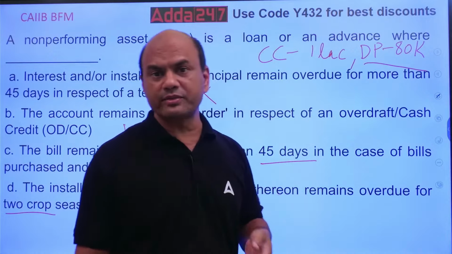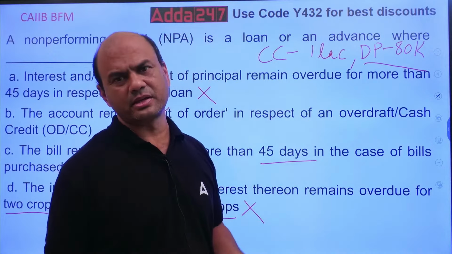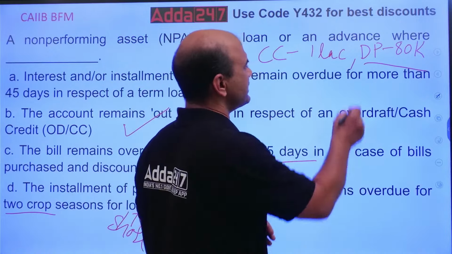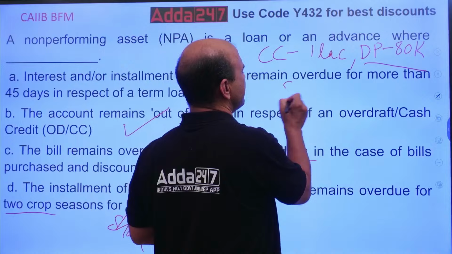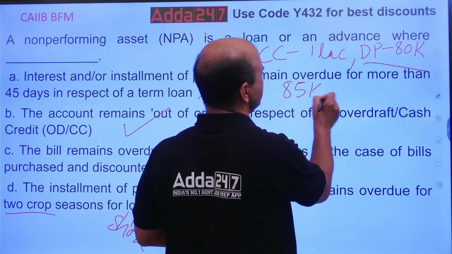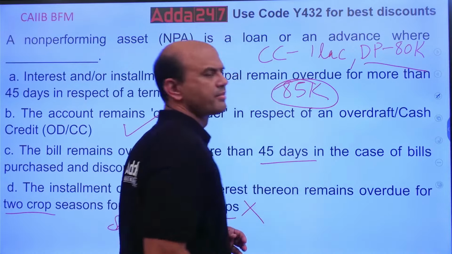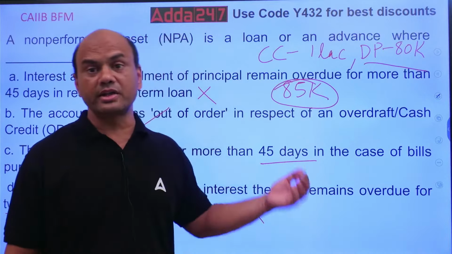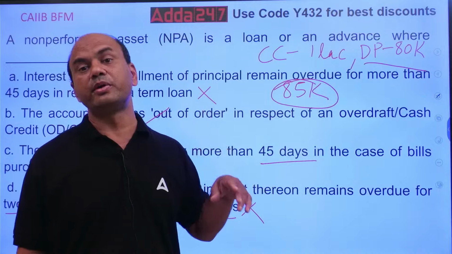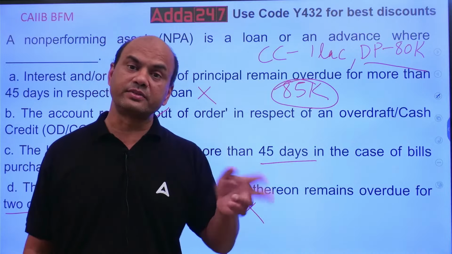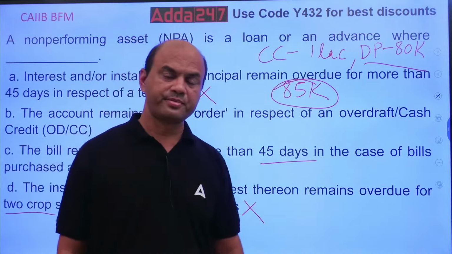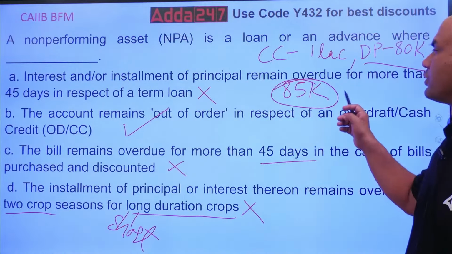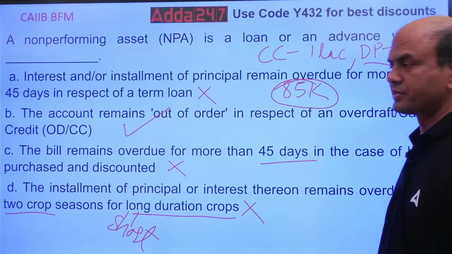Now, if I am the customer and my loan continuously goes above, let's say, this 80,000, and is continuously 85,000, then it is called out of order because it is going beyond the DP or the CC, whichever is lower. When such a situation arises, it is called out of order. Got it?